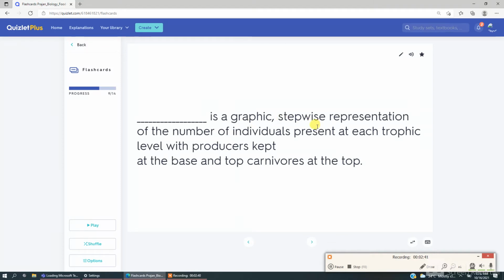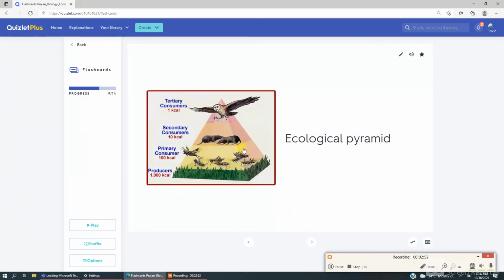Dash is a graphic stepwise representation of a number of individuals present at each trophic level, with producers kept at the base and top carnivores at the top. It's ecological pyramid. Producers are kept in the base because they are in a high amount, and secondly, the insects are in the second place, and they are also less than producers, but higher than the secondary consumers. And lastly, tertiary consumers is the lowest amount.